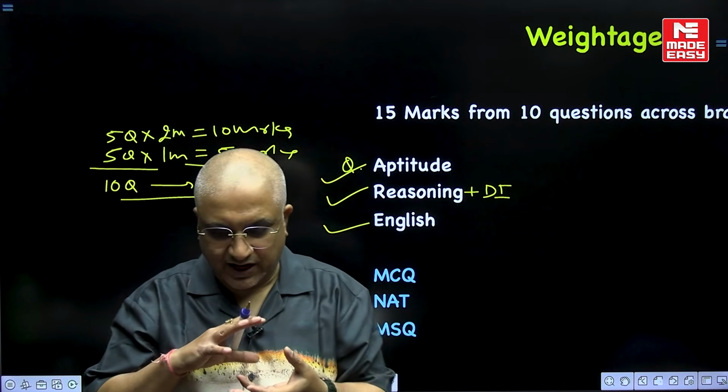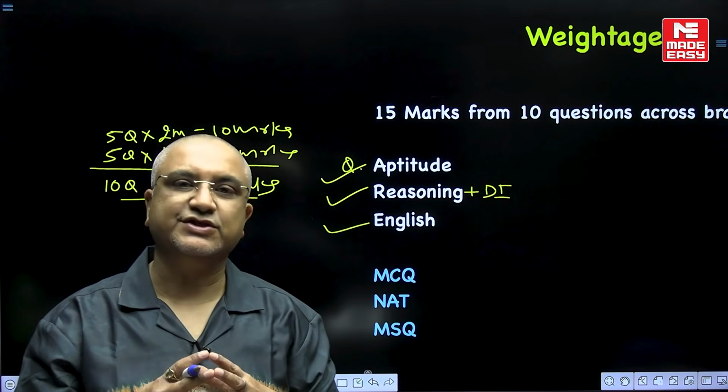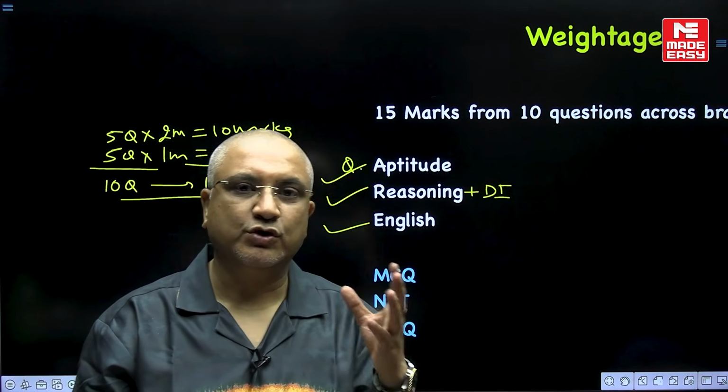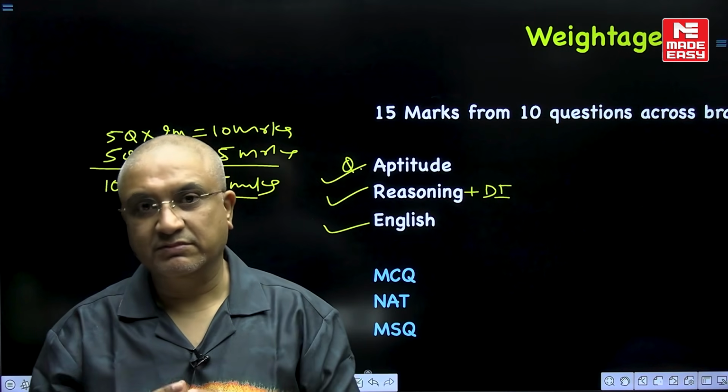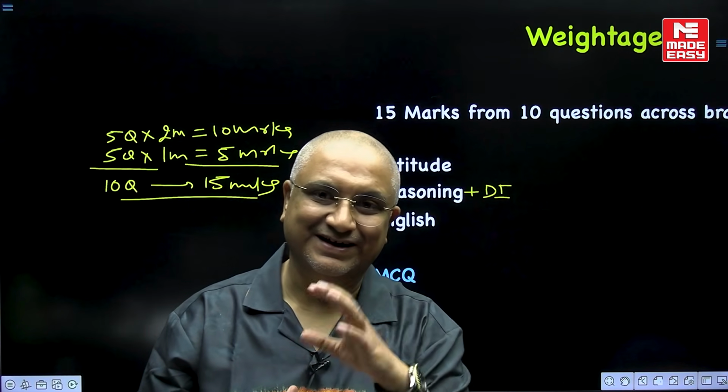See, in aptitude and reasoning, questions are asked interchangeably. Sometimes there are more questions from aptitude, at other times there have been more questions from reasoning and DI.